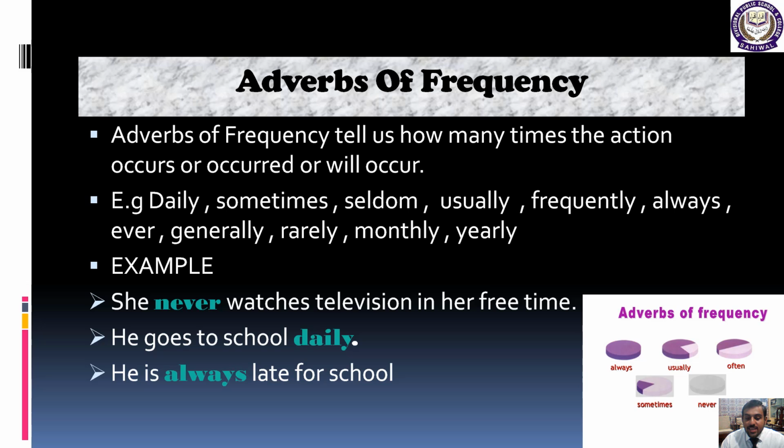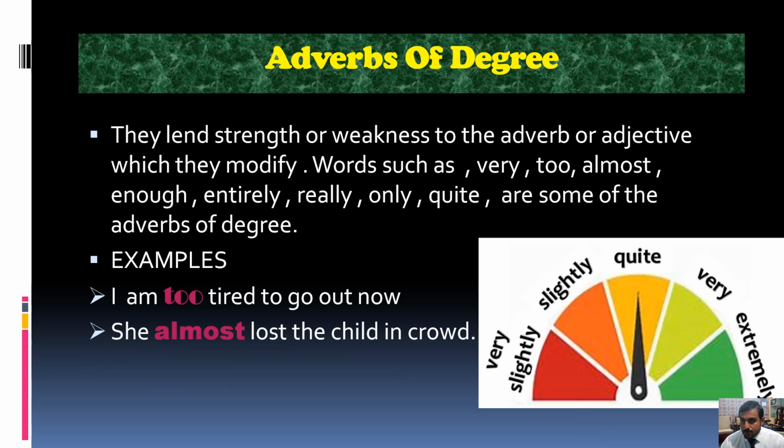And the last is, he is always late for school. Again the highlighted word marks the whole sentence, and that is talking about the adverbs of frequency. Got my point, students? Now I hope you can easily understand, one by one, the function of the kinds of adverb. First we discussed adverb of manner, then adverb of place, after that adverb of time, and now adverb of frequency. And in the next slide, as you can see, we ask what adverbs of degree are.